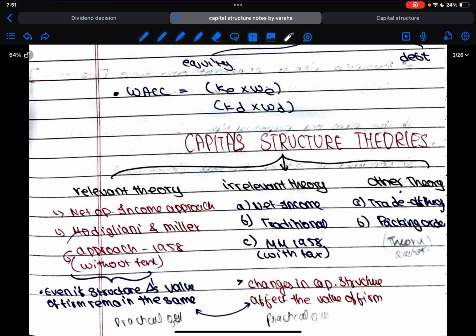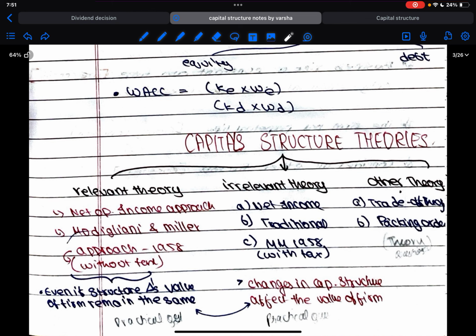What is the main purpose of constructing a theory? In order to apply it to something and get return out of it, right? I should be able to apply a theory and gain benefit out of it. Only then it is valuable. So what about a theory which is not practically applicable? It's just a theoretical one. I'm not going to be benefited from it.